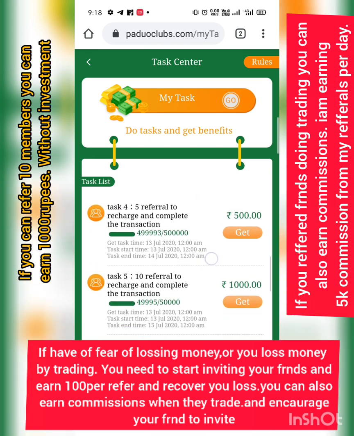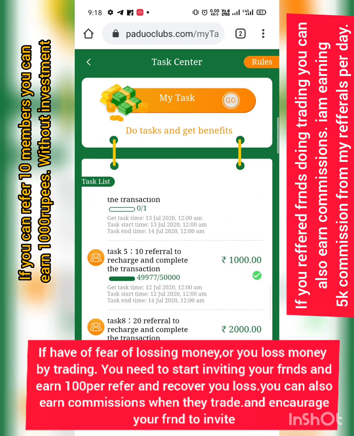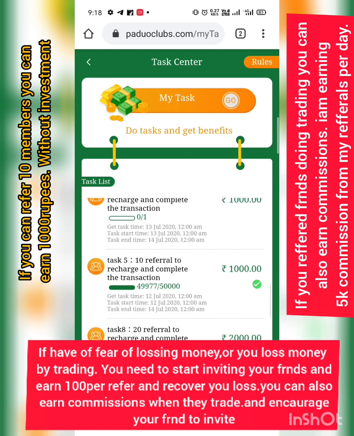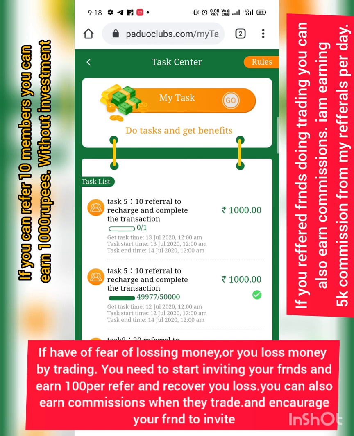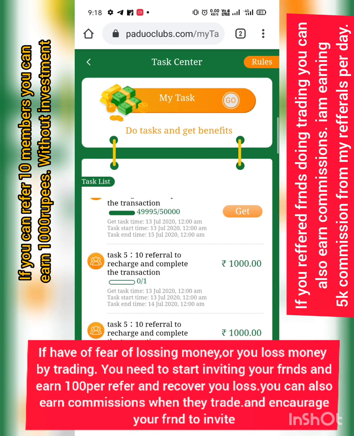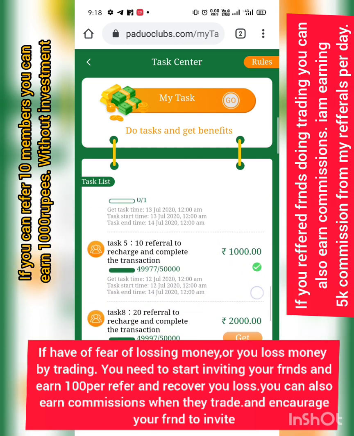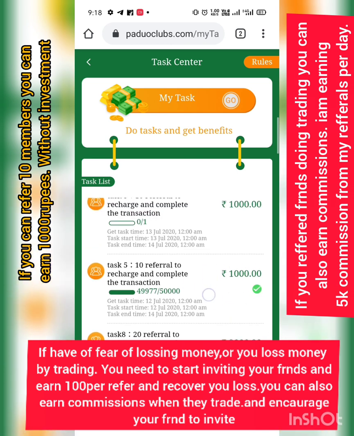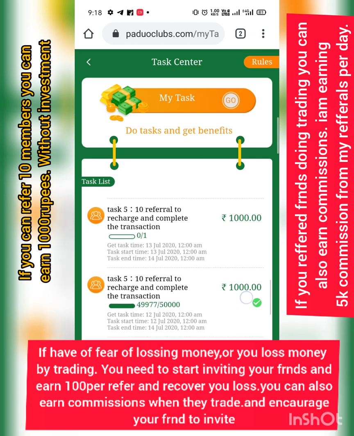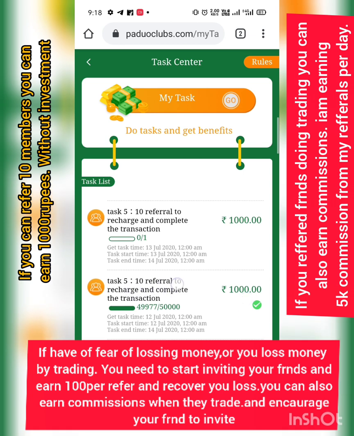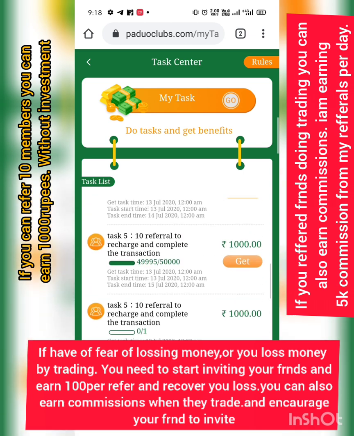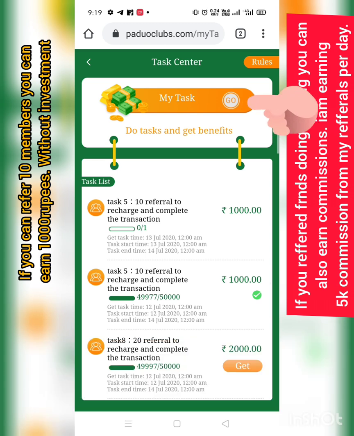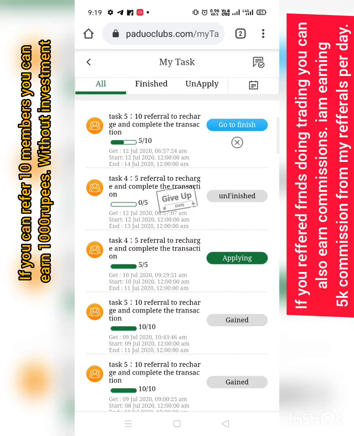After clicking on Get, it will look like successful. Got it? You need to complete this task. After completion, another task will be opened. Until then, you need to complete these 10 members first, because I have clicked on the 1000 rupees, so you need to refer 10 members. After clicking on Get, it will show a right mark, and go to task.